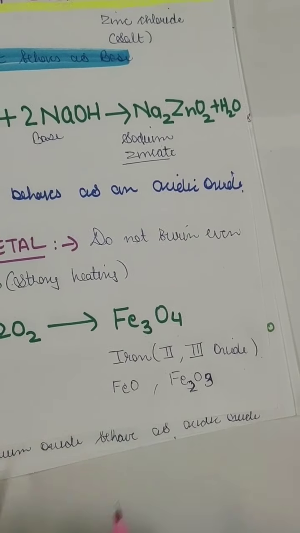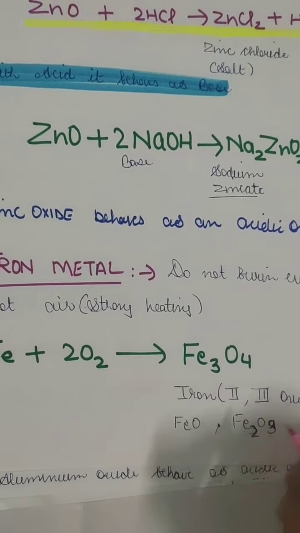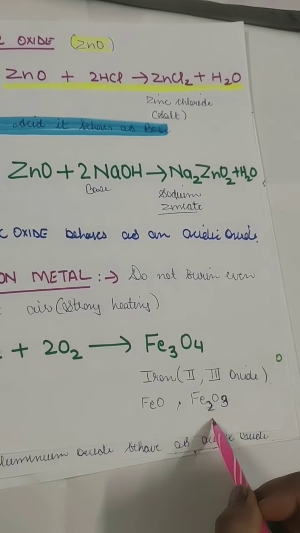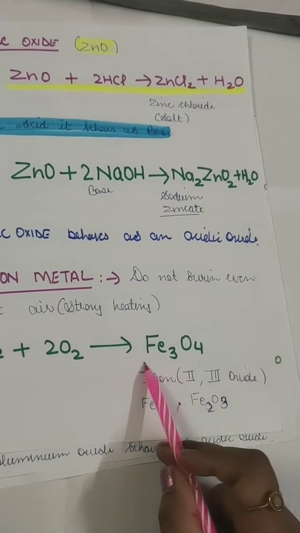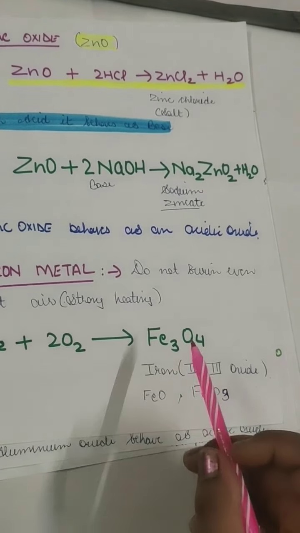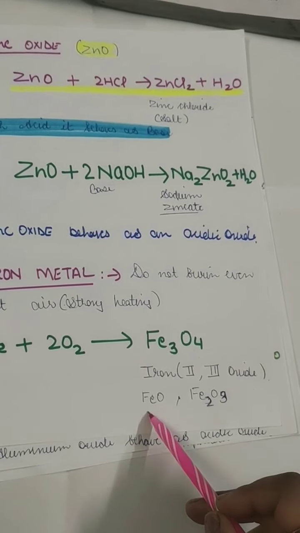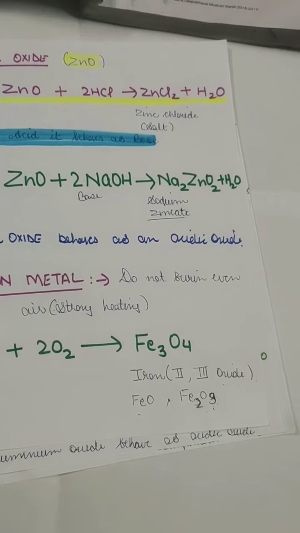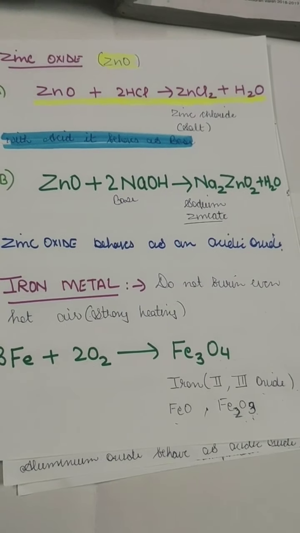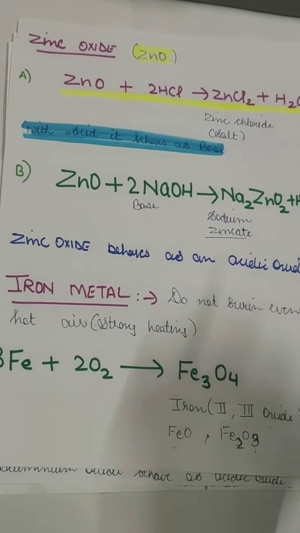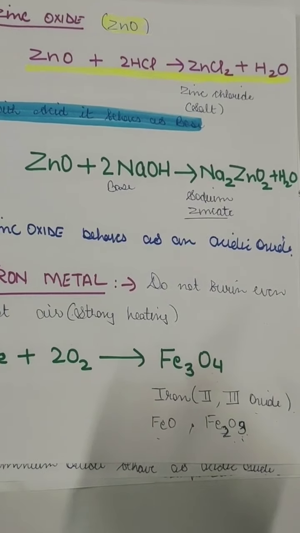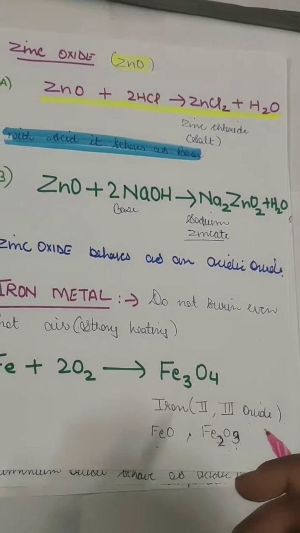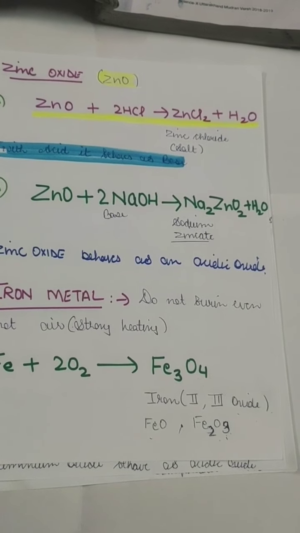So when both of these are mixed, we call it iron second and third oxide. This is called magnetite, which is formed in the earth and has a magnetic property. This is very rare to obtain, and the other is very common. So we get both of these, that is Fe3O4, on heating the iron metal. Then copper does not burn in oxygen, it just becomes black, and the black color is due to the formation of copper oxides. And there are many more metals lower in the reactivity series which do not burn.